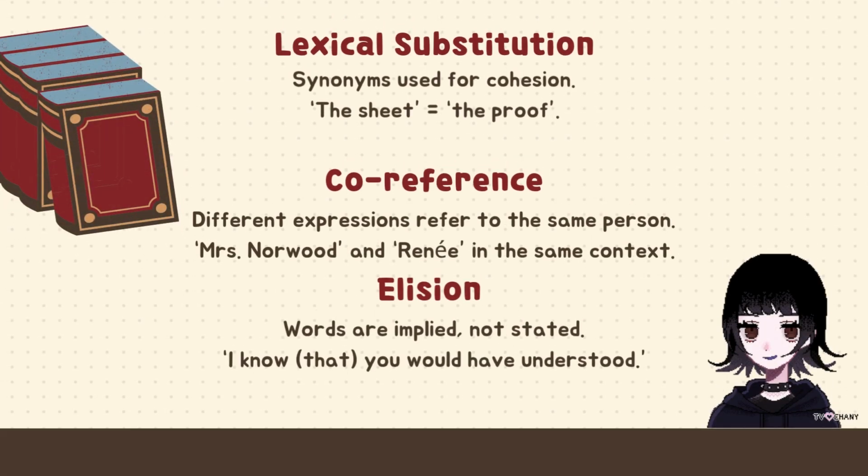Lexical substitution. Chiang avoids repetition by using synonyms. The sheet and the proof both describe Renee's mathematical discovery. Same object, different framing. Co-reference. When the story refers to Mrs. Norwood and Renee in the same scene, it uses different names for the same character. This shifts tone while reinforcing identity. Elision. Words are sometimes implied but omitted. For example, I know that, you would have understood. The missing that doesn't interrupt clarity. This mirrors Renee's effort to communicate precisely even when emotionally frayed.